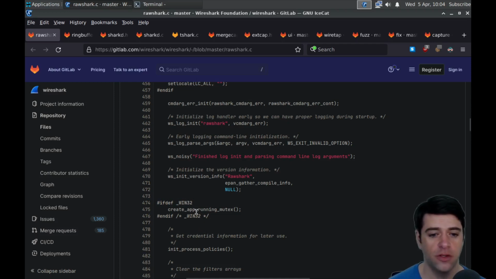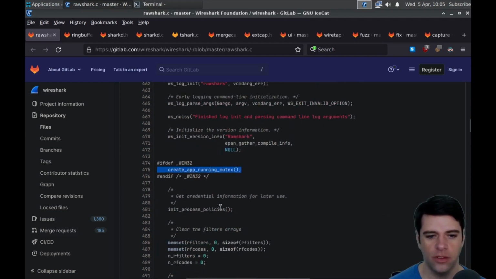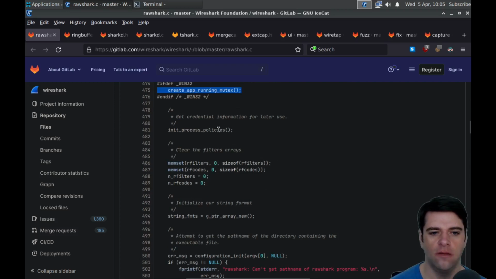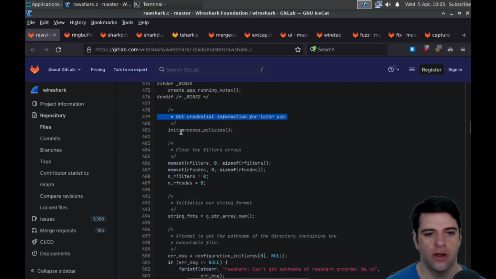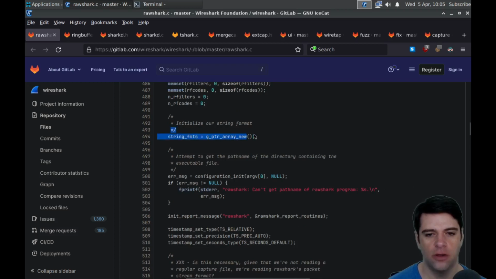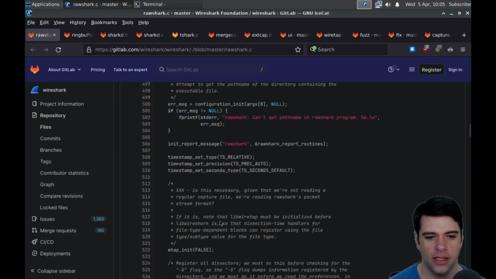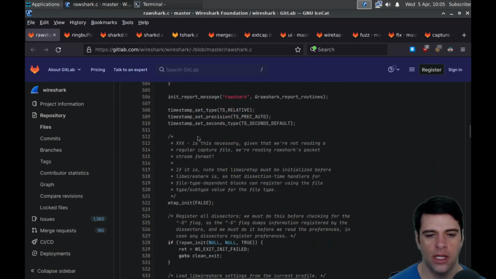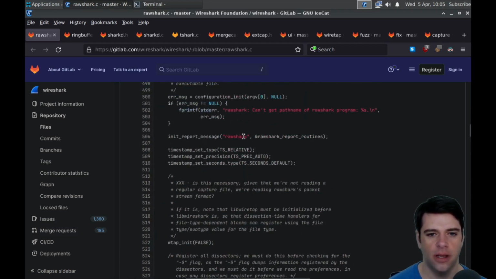If we're in Win32, we're going to create an app running mutex. I don't know if we have any mutexes if we're not in Win32. Get credential information by calling init process policies. We're going to clear the filter arrays by calling memset and setting things to 0 as well. Initialize string format. G pointer array new. Maybe this is the format for printing things out. Attempt to get the path name. And then this is nicely commented about what they're doing.